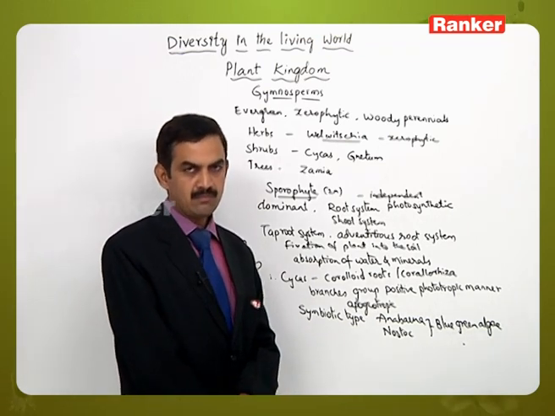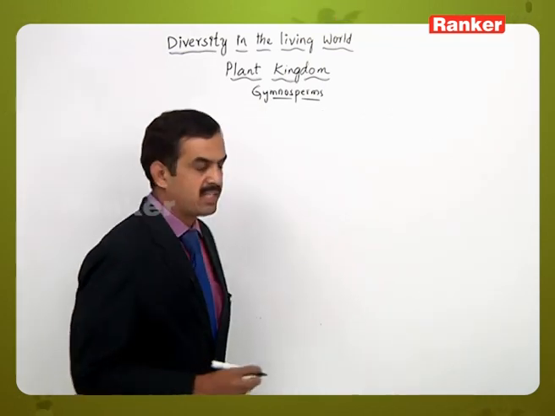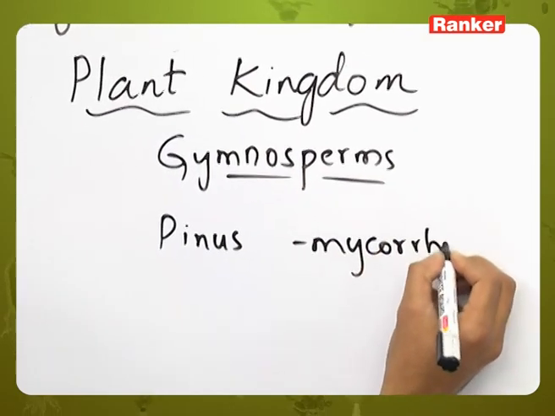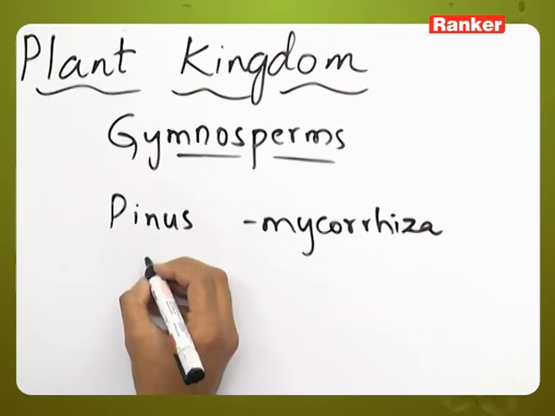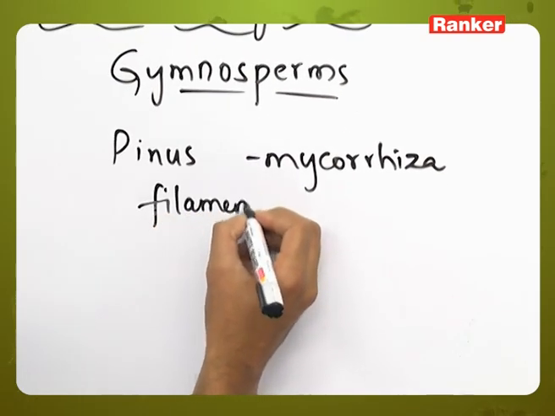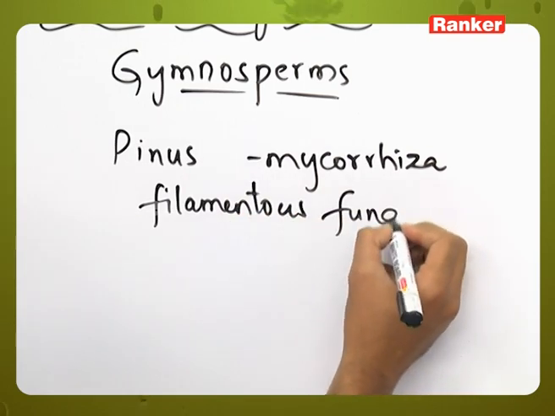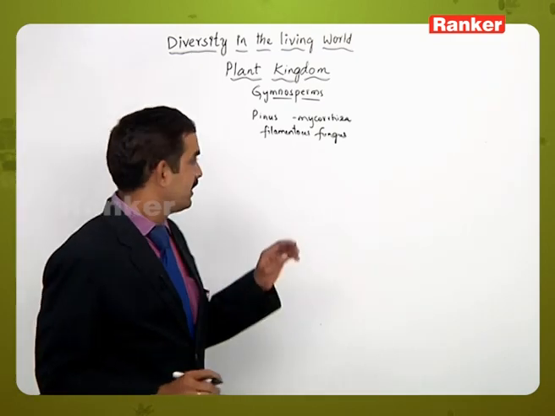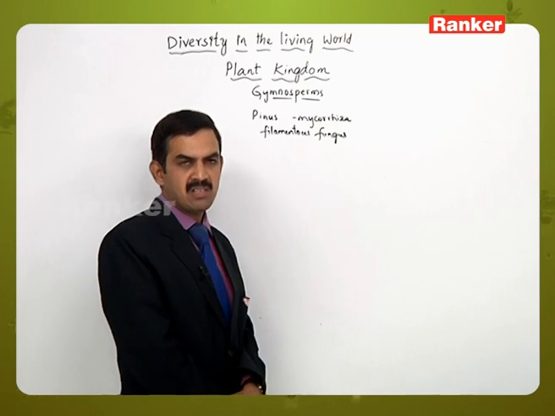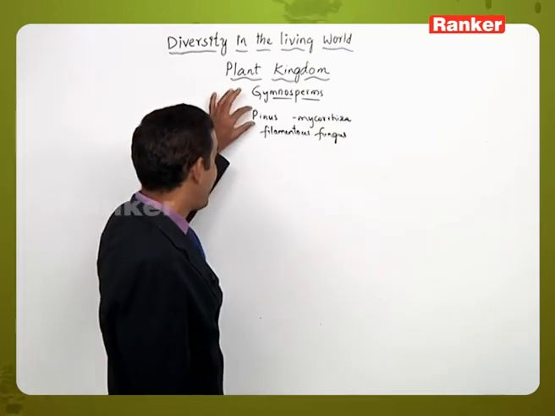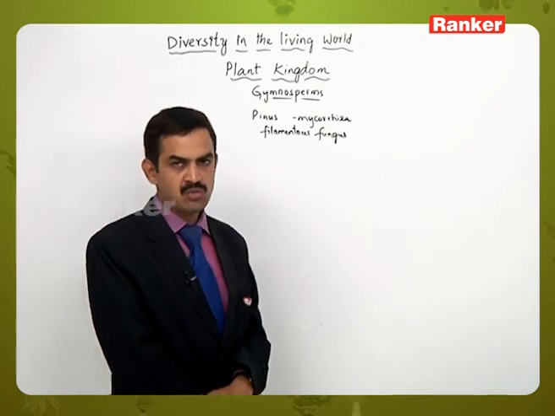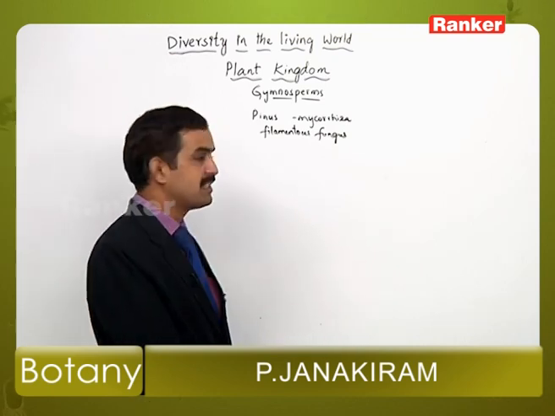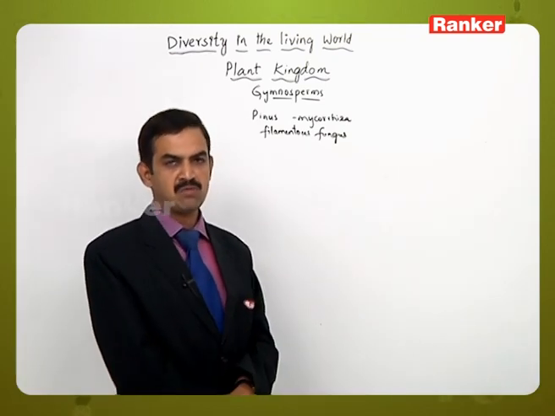In some members like Pinus, the mycorrhizal association is present. That is, filamentous fungus is associated with the root system of Pinus, in which the filamentous fungi absorb the minerals and water from the soil and provide them to the Pinus plant, and the Pinus plant provides shelter and also food materials to the fungus associated with it. So this is also one example of the symbiotic type of association in the members of Gymnosperms.